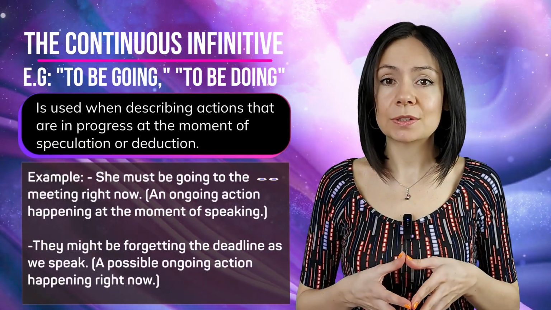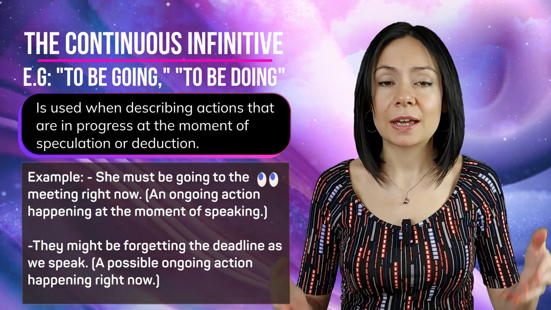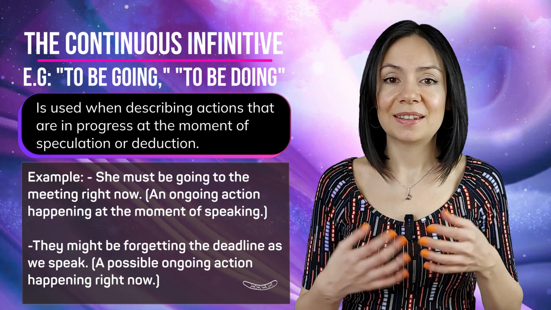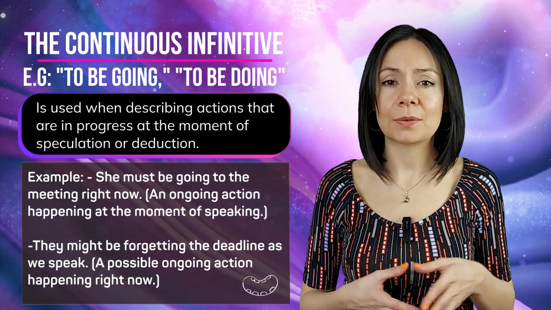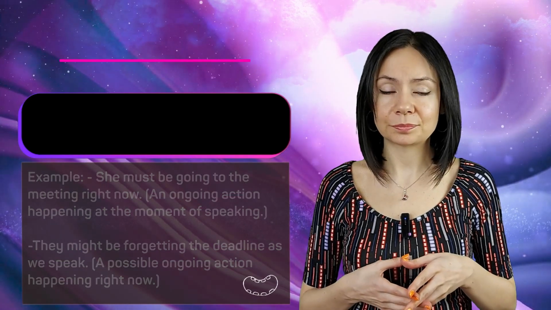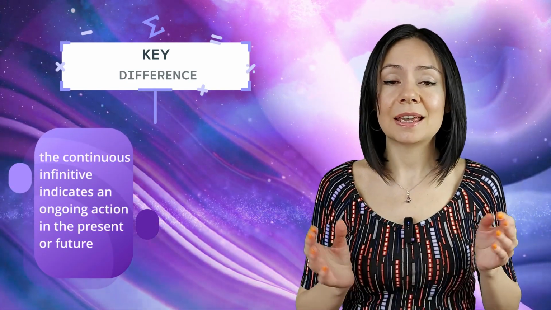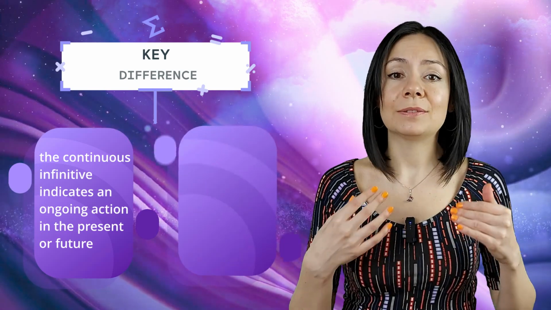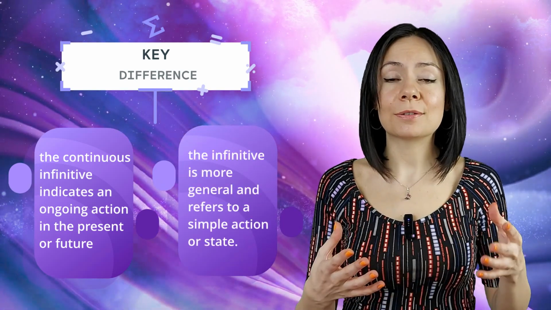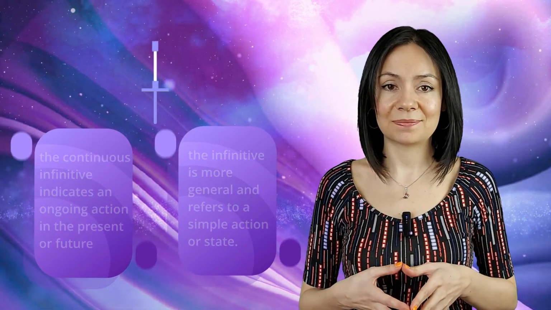She must be going to the meeting right now, an ongoing action happening at the moment of speaking. They might be forgetting the deadline as we speak, a possible ongoing action happening right now. So the key difference is that the continuous infinitive indicates an ongoing action in the present or future, while the infinitive is more general and refers to a simple action or state.